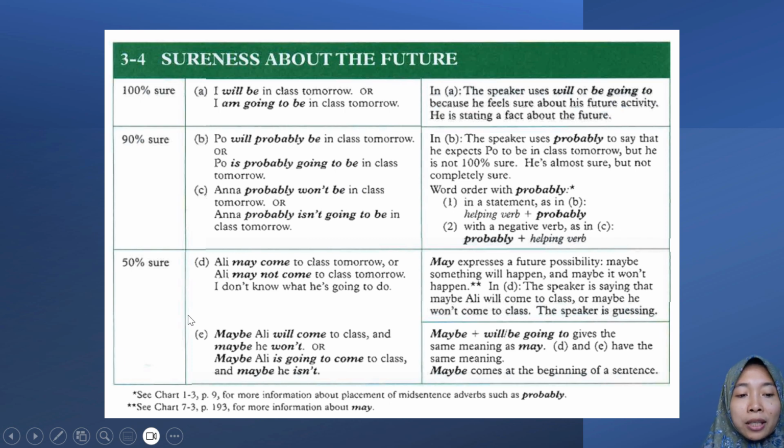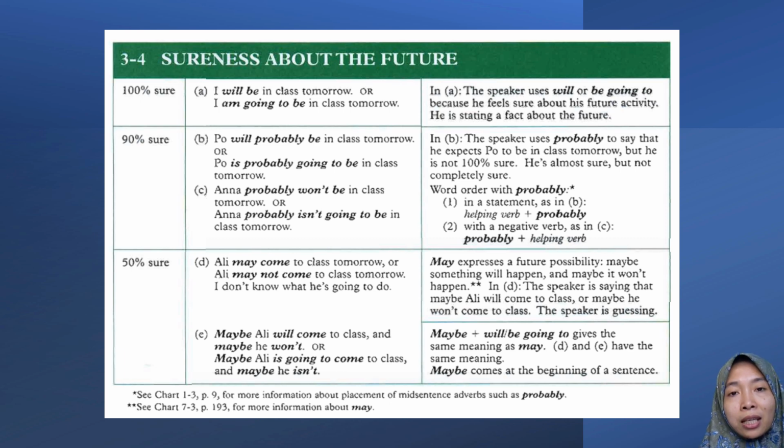Okay, then 50% sure. May expresses a future possibility. Maybe something will happen and maybe it won't happen. And then in D, the speaker is saying that maybe Ali will come to class or maybe he won't come to class. The speaker is guessing. If you want to guess something and it is for about 50% sure, you can use may. Ali may come to class tomorrow, or Ali may not come to class tomorrow. I don't know what he is going to do. So yeah, if you just guess something happen in the future, you can use may.